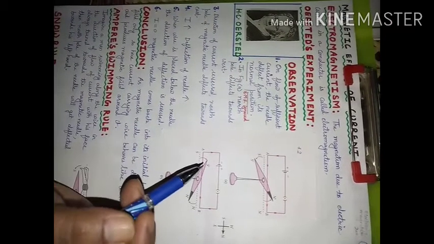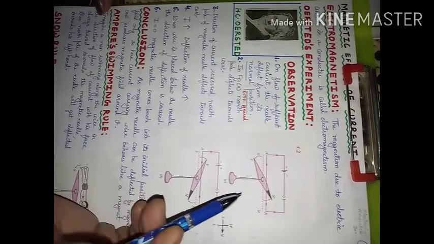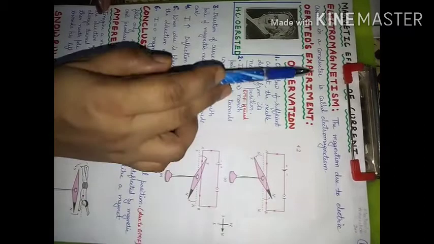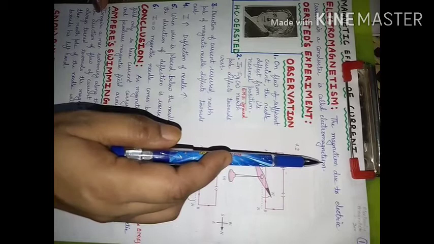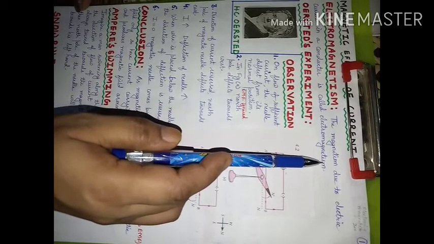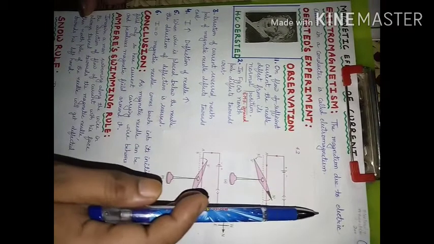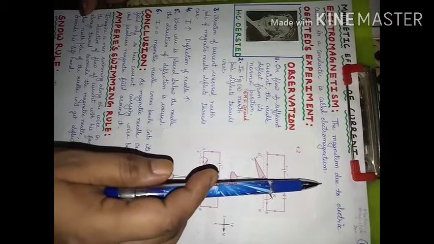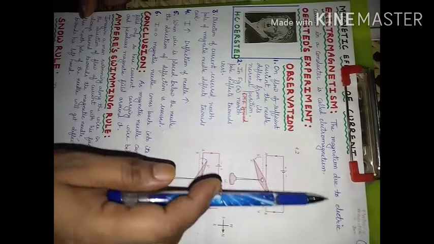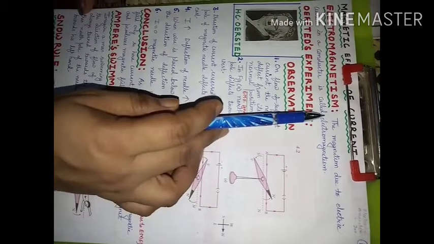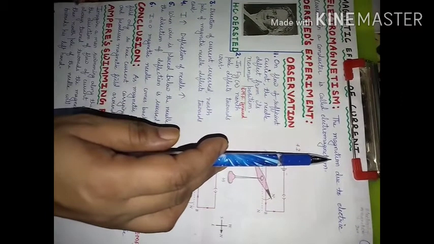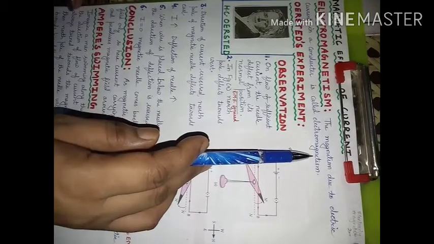So, when we consider magnetism due to electric current in a conductor, this is known as electromagnetism, where we consider that if current is flowing through a wire, then it behaves like a magnet, or when current flows, then magnetism is there. If we study this, then this study will be known as electromagnetism.